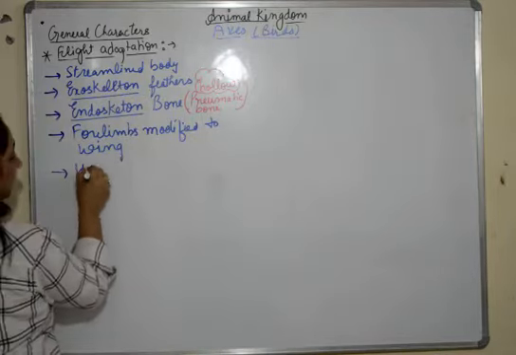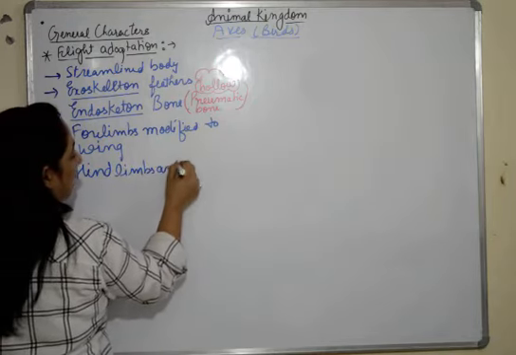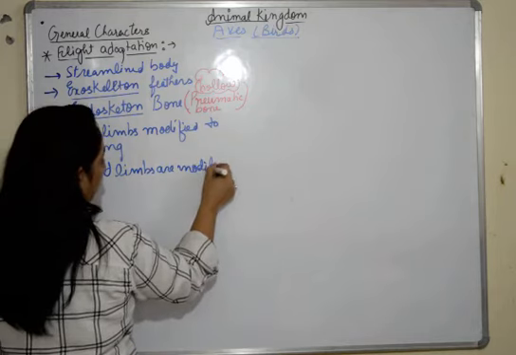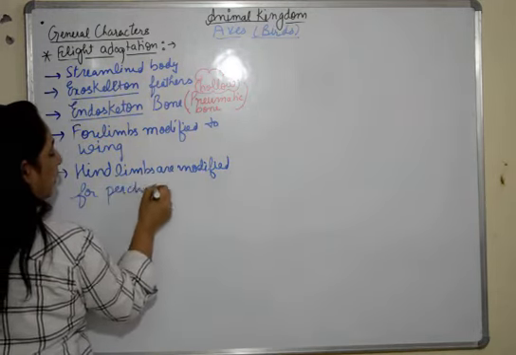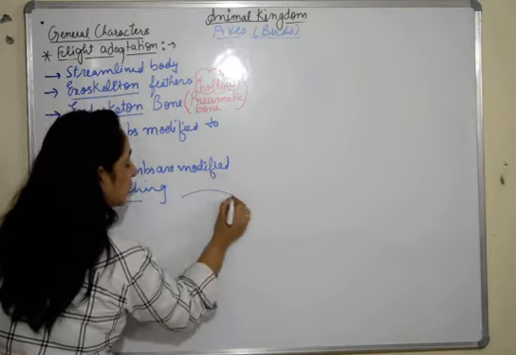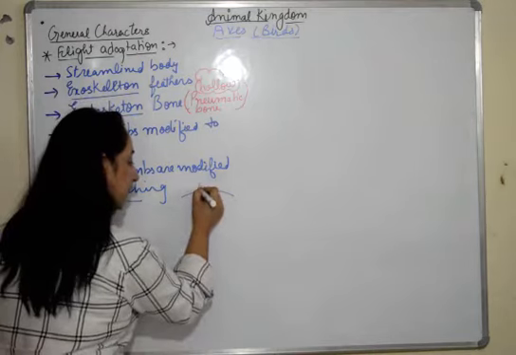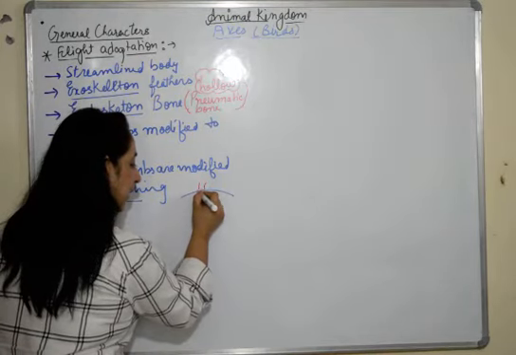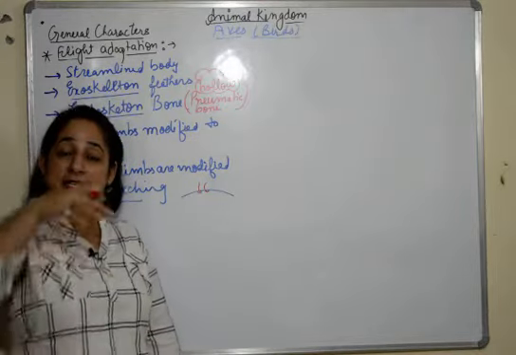Their hind limbs are modified for perching. Now when I say perching, suppose this is a branch, they just sit on this branch. When a bird is sitting on the branch, if you see it, they just clasp the branch like this. So this mechanism is known as perching. This is a locking mechanism.